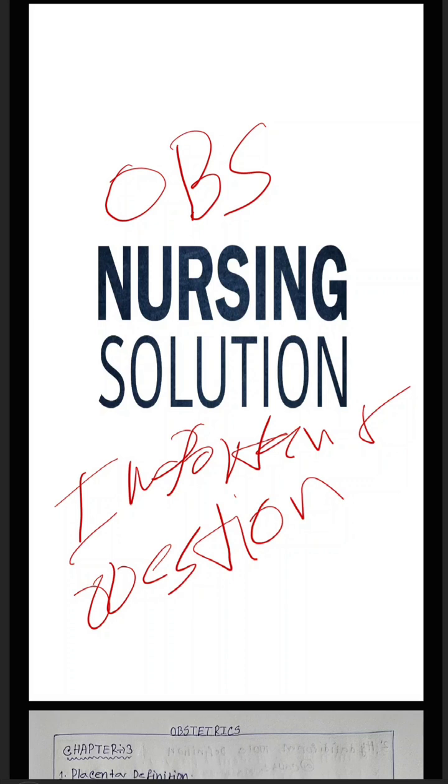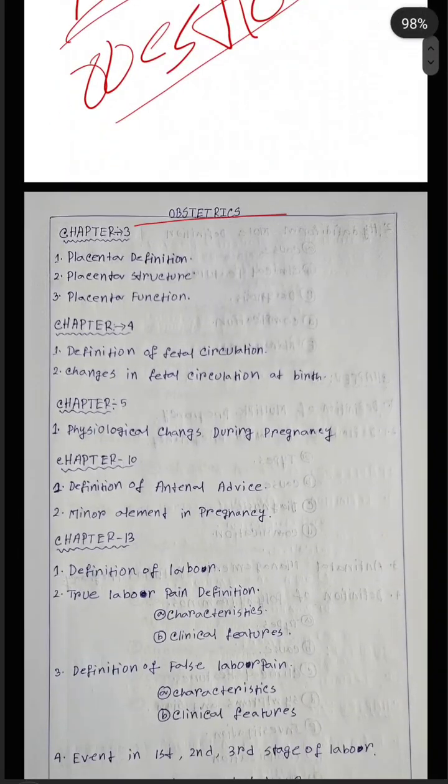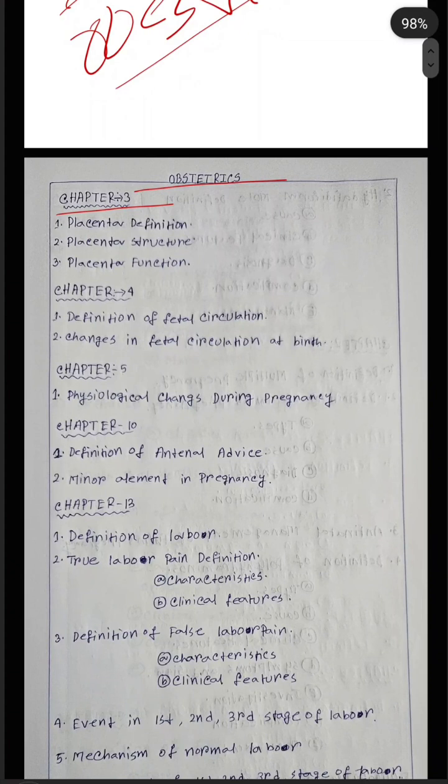Today I will discuss GNM third year subject obstetrics important questions. Obstetric important questions, chapter number 3. First one is placenta definition, placenta structure and placenta function.